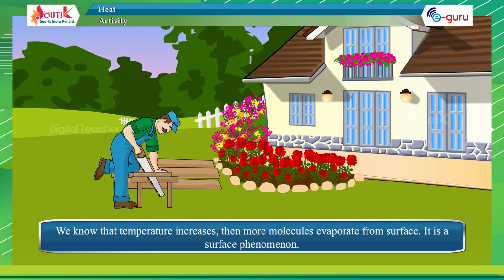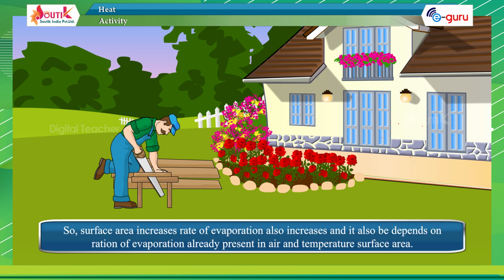We know that as temperature increases, more molecules evaporate from the surface. It is a surface phenomenon, so as surface area increases, the rate of evaporation also increases. And it also depends on the amount of vapor already present in the air, the temperature, and the surface area.